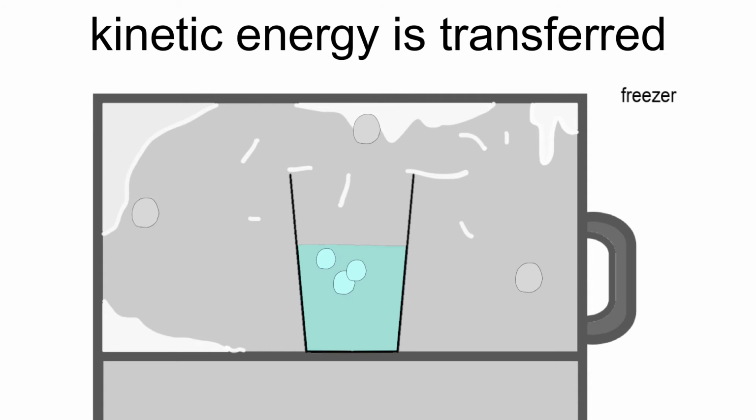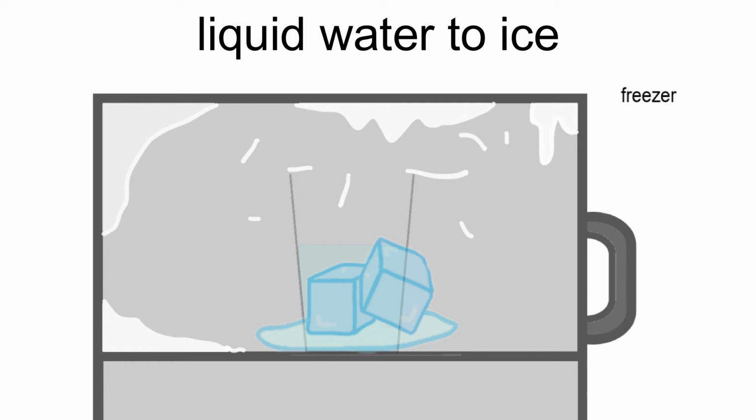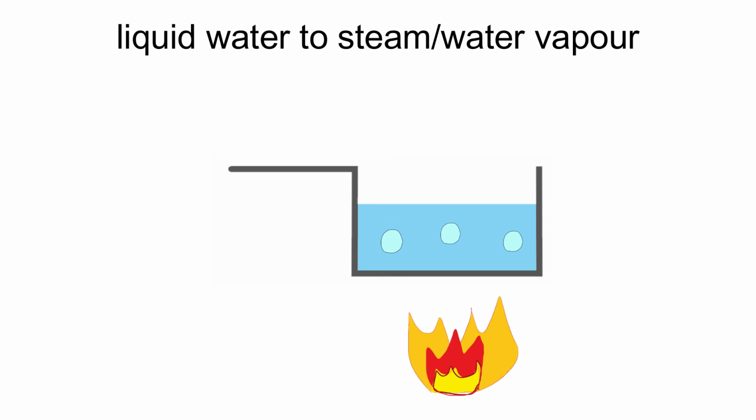Eventually, the air will gain most of the kinetic energy of the water particles, and the water will slow down as a whole, and their temperature will therefore decrease. They will clump together and become the solid form of water. Their state of matter will change. It will become ice.